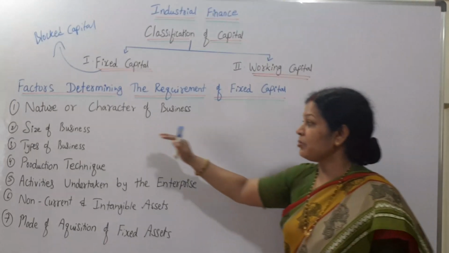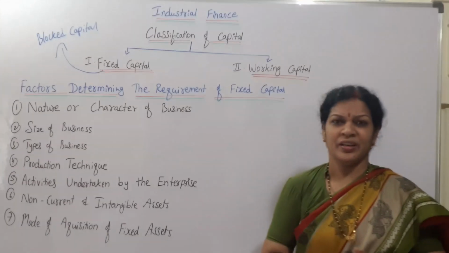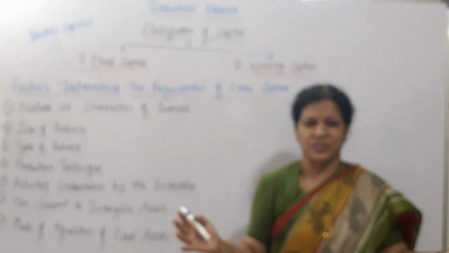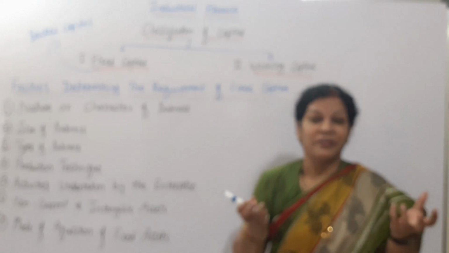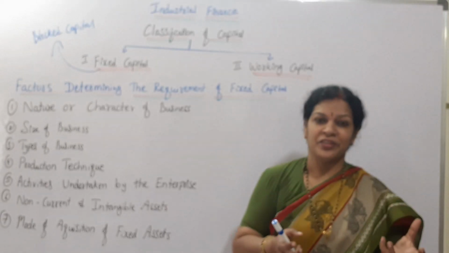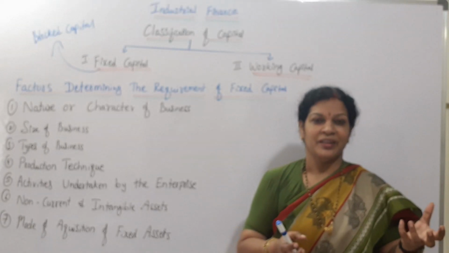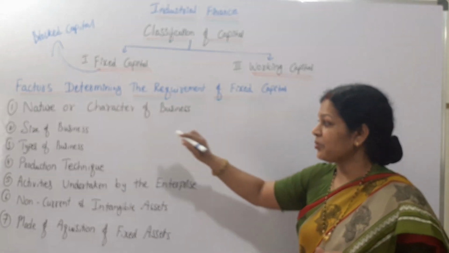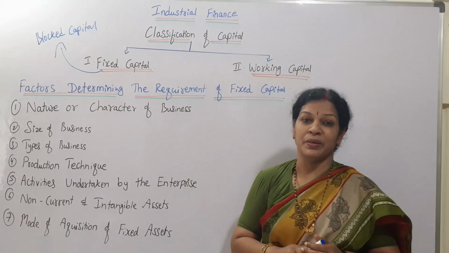In the same way, the next one is size of business. If the business is big, a huge business with a lot of branches and turnover in crores, they automatically require a lot of furniture, machinery and setup, which is costly. Purchasing furniture, building and machinery all matter where the size of the business is big.